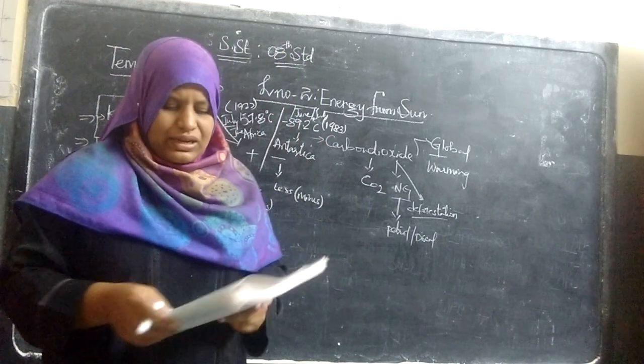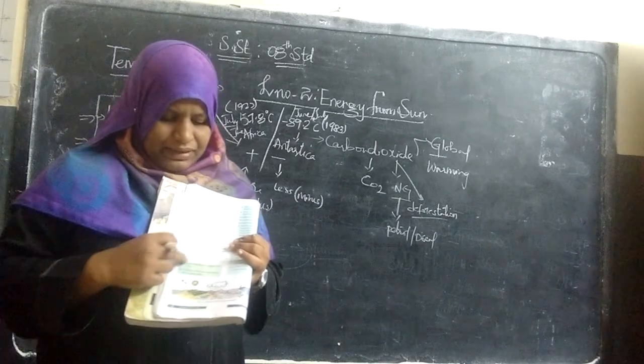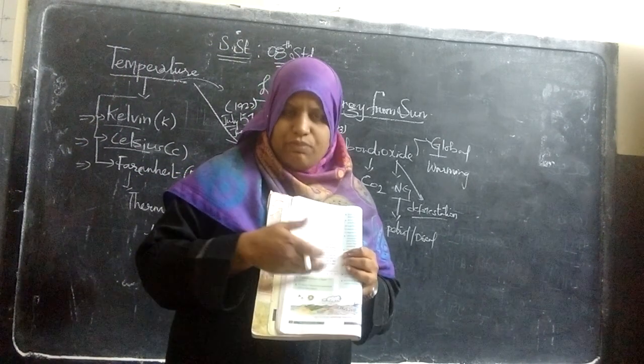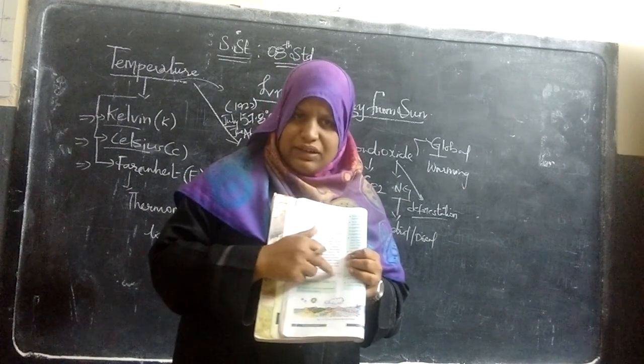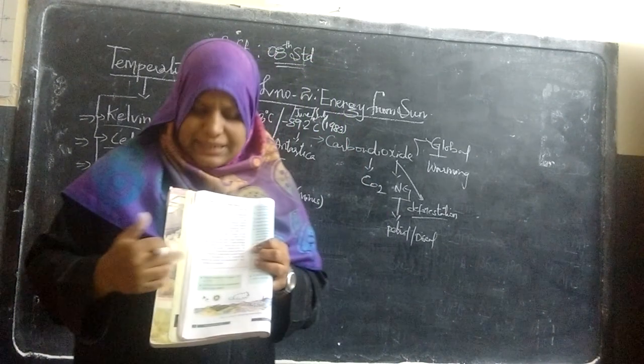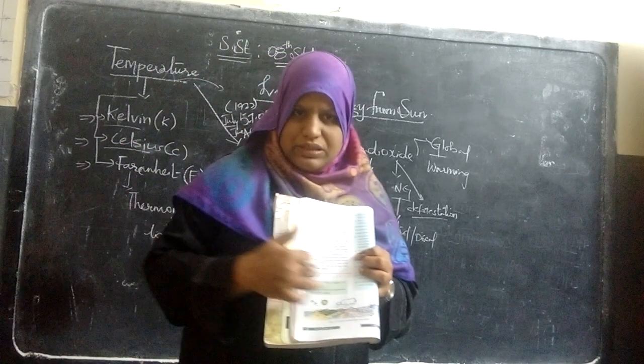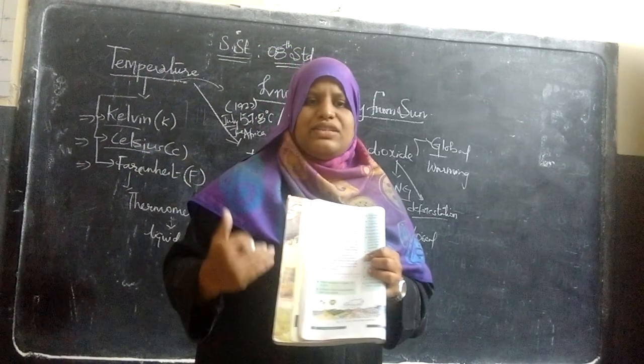So here you can have a look at this line. On the left hand side of 0 you have the plus sign; they did not indicate it, only the numerical numbers. Whereas on the right side they have given numerical numbers with a minus sign, because minus means less temperature.